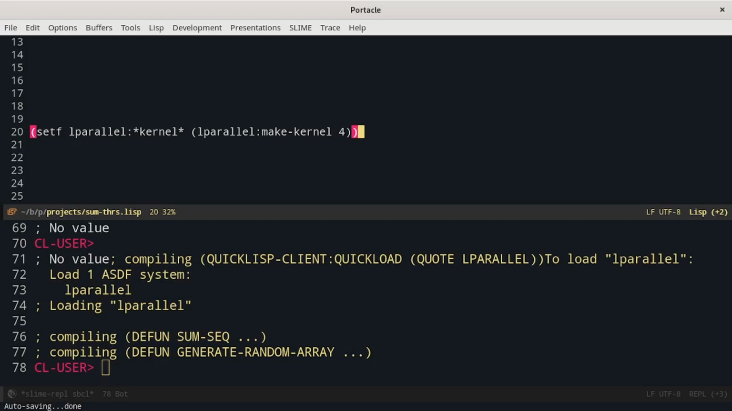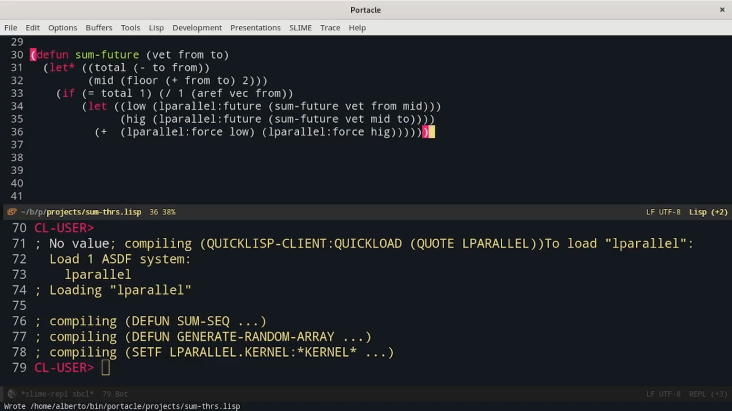And then we can see how to use futures to sum the reciprocals of the elements in an array. As usual, the function takes as input the vector and two indices, from and to, that define the range in which we want to sum the reciprocals. Then we define two variables. Total contains the number of values we are summing. From is included in the range while to is excluded, so the number of elements is just the difference between to and from.